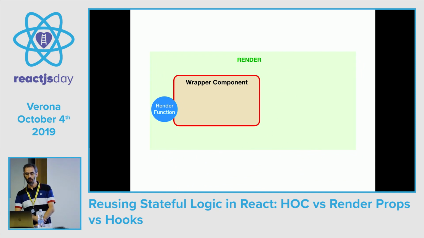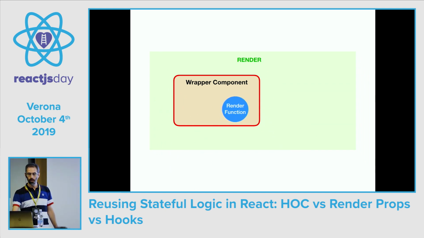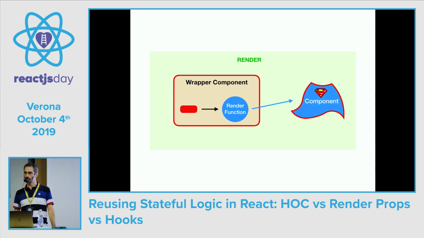What's the idea behind render props? A render props library gives us a wrapper component, and we pass to it a function, a render function, via props. So suppose that there is a prop whose name is render, and inside this prop we pass a function. The wrapper component will use this function to render, passing to it the superpowers, the states, as arguments, so that this function can render our superpower component.